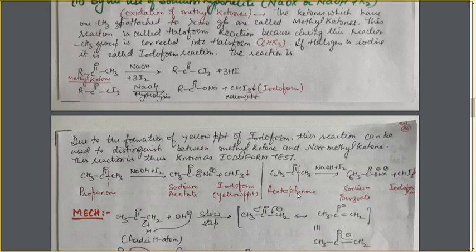Here, in the case of acetophenone, it is also a methyl ketone. CH3 is present on the C double bond O group. Break this bond, convert this CH3 into CHI3, that is iodoform, yellow precipitate, and on this C double bond O group place O negative and Na positive, that is sodium salt of carboxylic acid, that is sodium benzoate here. So here you have seen how we can write the reaction in a simple way, in a single step. So this is the iodoform test for distinguishing between methyl and non-methyl ketones.